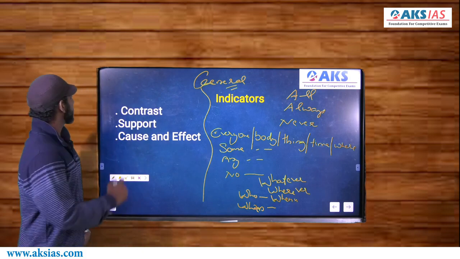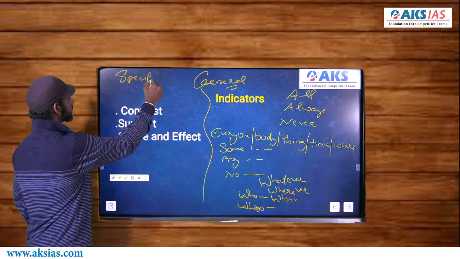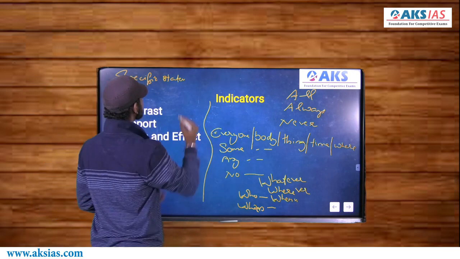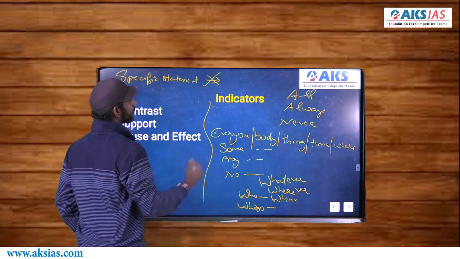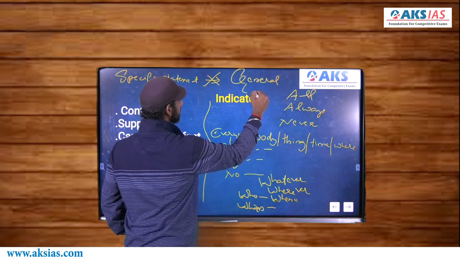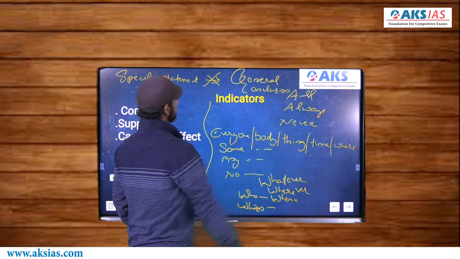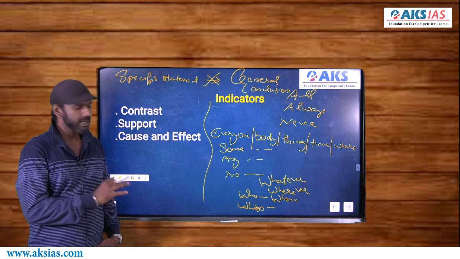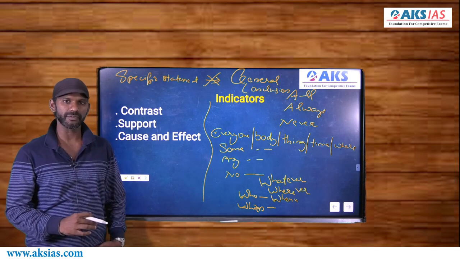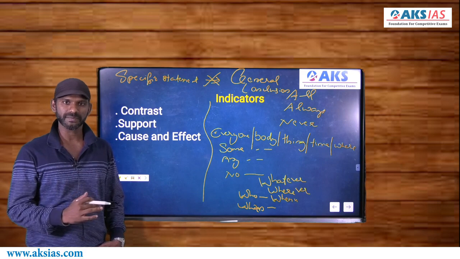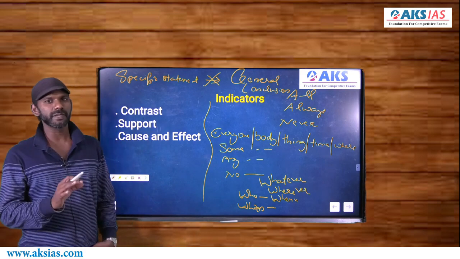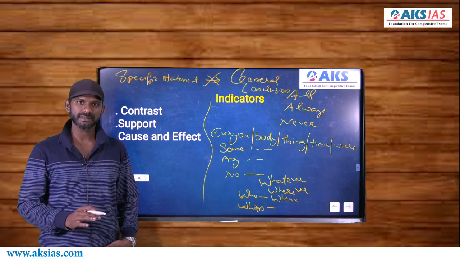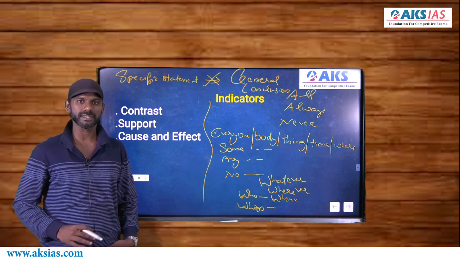Now the rule is this: from a specific statement, we cannot go for a general conclusion. So based on the words in a statement, you must be able to identify whether that statement is general or specific, right? The only task while approaching verbal questions, in the case of reading comprehension, is to understand the meaning and the charge of the option and the meaning and the charge of the sentence that talks about the option.